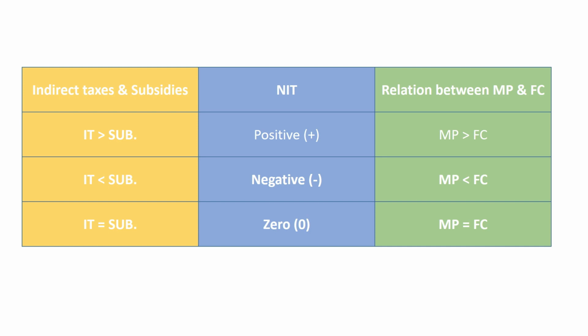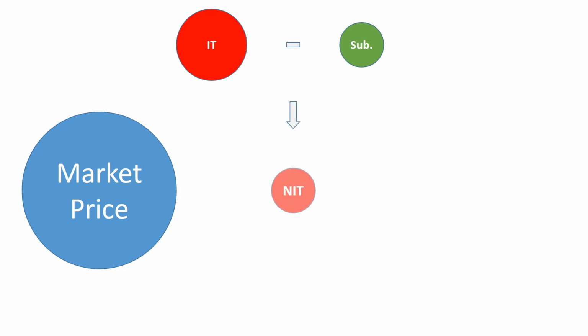Circle is representing market price. Suppose that price of a mobile is rupees 10,000. Indirect taxes imposed by government is rupees 1,000. And subsidy is also given, which is rupees 500. So net indirect taxes is equal to indirect taxes minus subsidies. That means 1000 minus 500 is equal to 500 rupees.